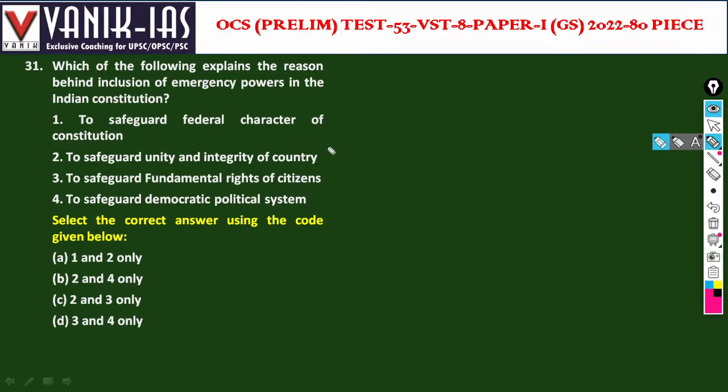To safeguard the unity and integrity of the country, yes, sometimes there is a national emergency to ensure unity and integrity. To safeguard fundamental rights, no, fundamental rights are taken away, except Articles 20 and 21. To safeguard the democratic political system, sometimes yes, if there is uncertainty in the country, then emergency may be imposed. If the law and order situation has gone out of proportion, then this may happen. So options two and four are correct.